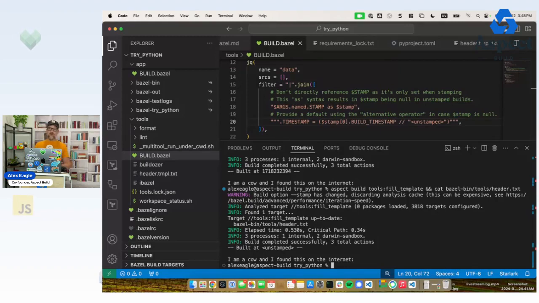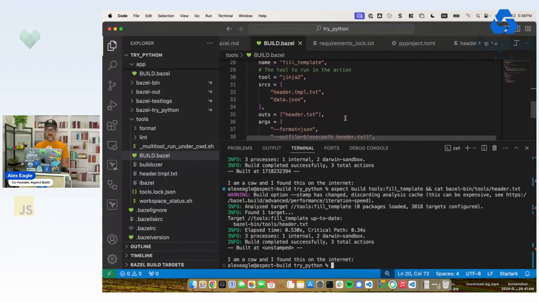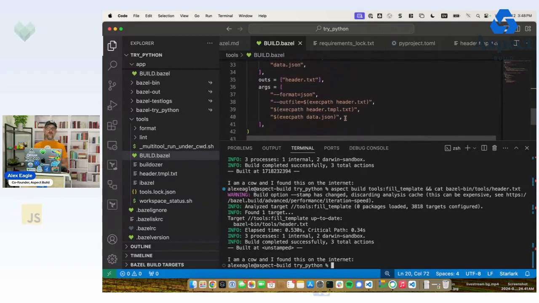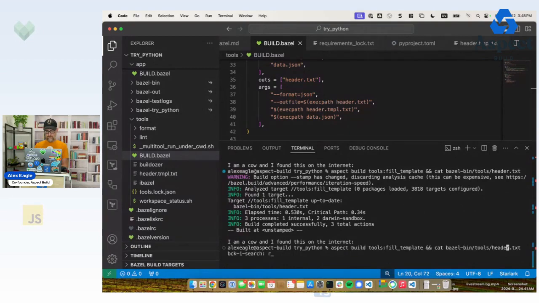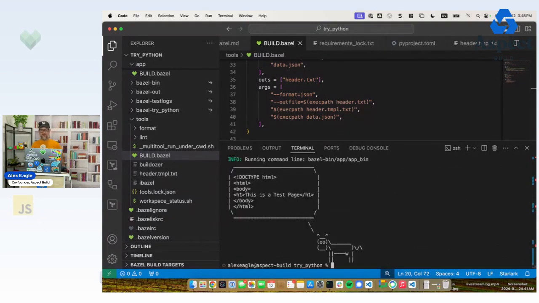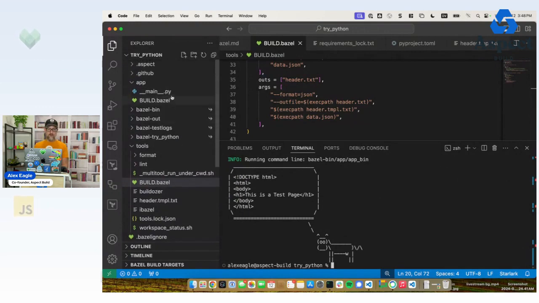Okay, so in the last video, I showed you how to create a stamped header file with Bazel using a couple of rules that I pasted into this build file here. And now what we want to do is have our application use it. So if we go back to running our application, which was this, as we recall. So here's the application running today without that header in it, and so the cow's not saying what we want it to say.